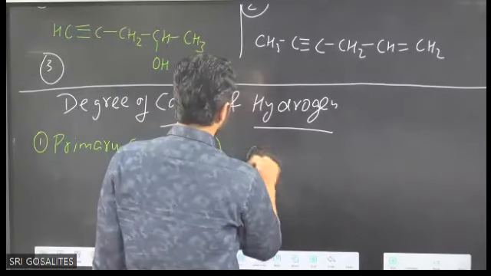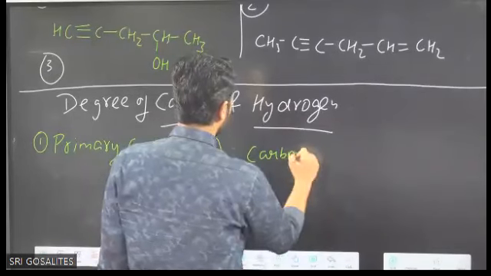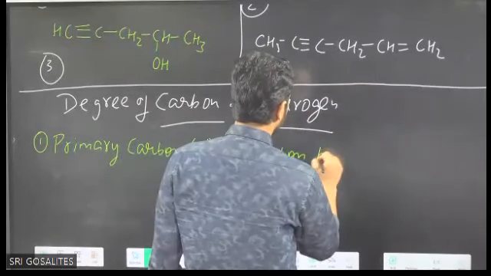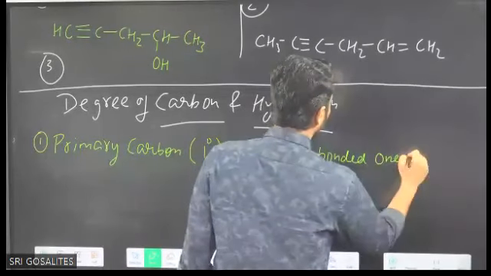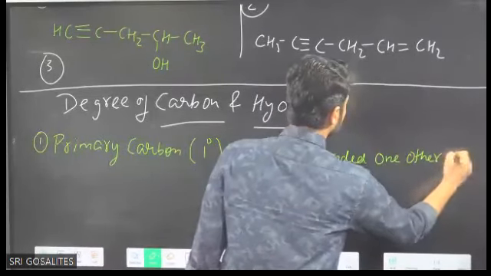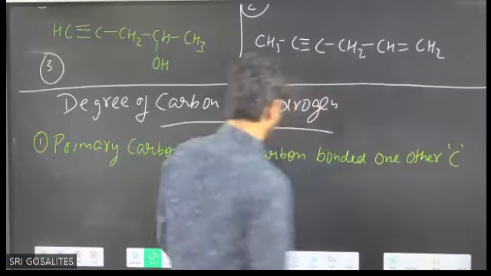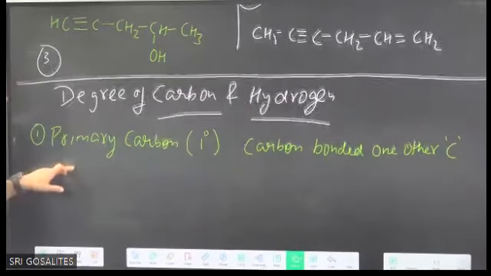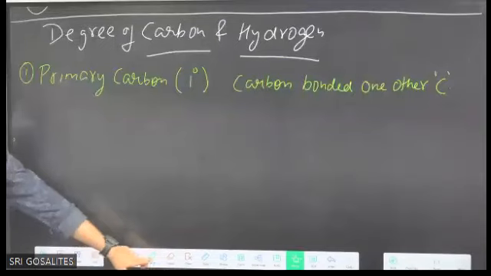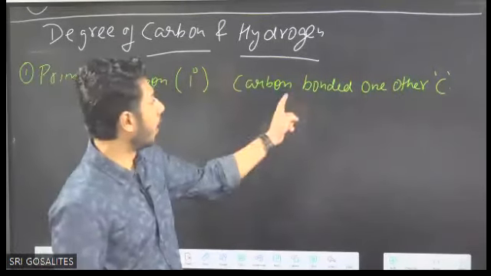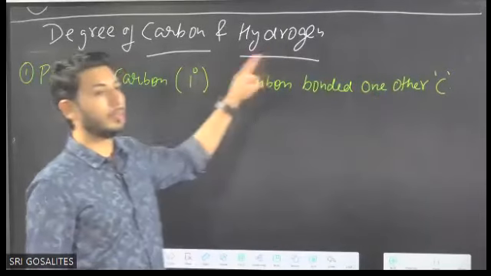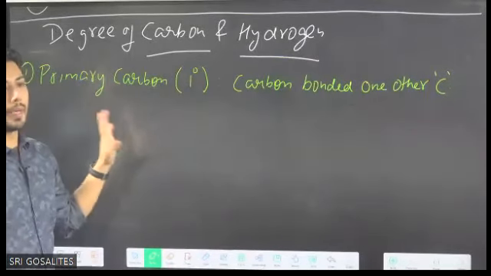It means carbon bonded to one other carbon. That is the meaning of which degree carbon? Primary carbon. If carbon is bonded to one other carbon, it is termed as primary carbon.